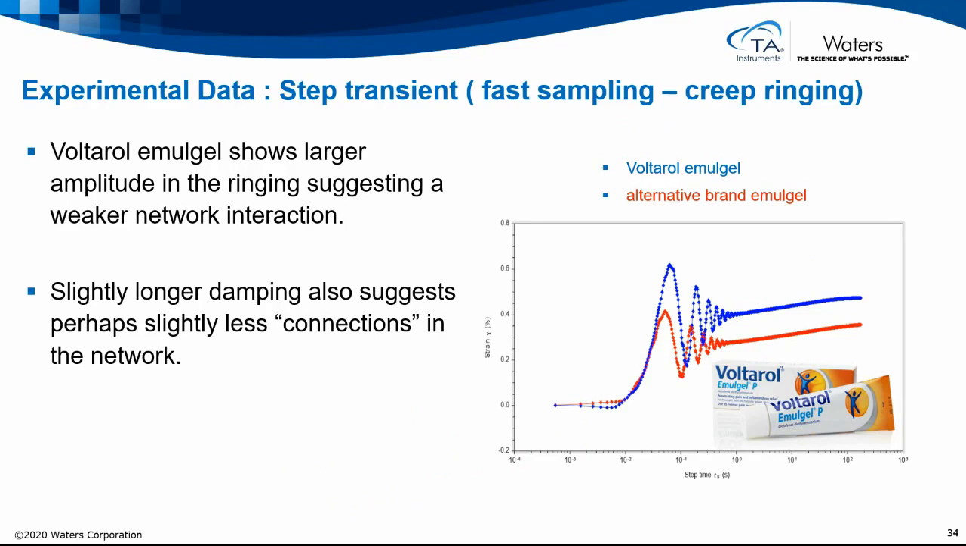This experimental data for a step transient test shows the creep ringing of Voltarol Emulgel and an alternative brand. The blue signal from the Voltarol clearly shows a larger amplitude of ringing, suggesting a weaker network interaction. And the fact that it has a slightly longer damping also suggests that perhaps there's slightly less connections in the network.